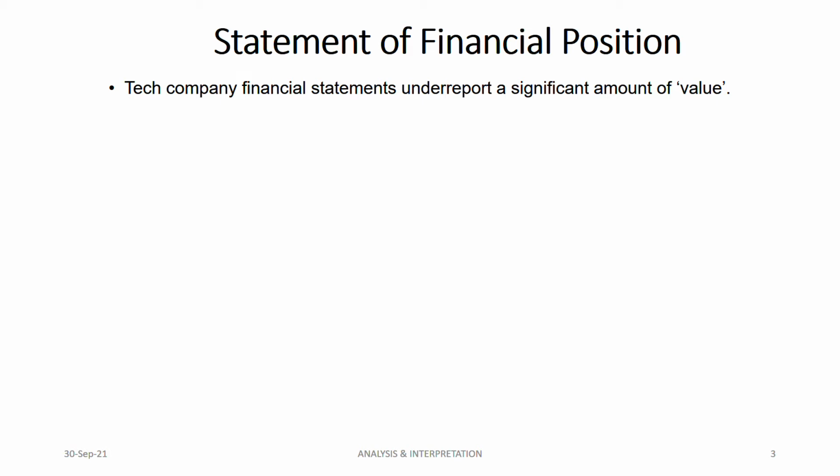Because what is market capitalization? Simply, it is share price multiplied by the number of shares issued, right? The net assets are very low compared to the market capitalization for tech companies. This is the reason why they underreport. That means they do not show the significant amount of value in the statement of financial position.